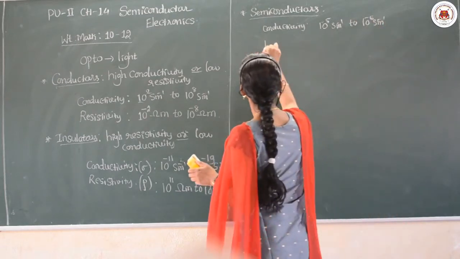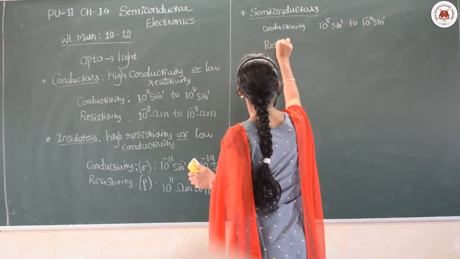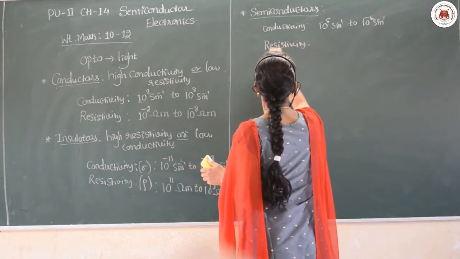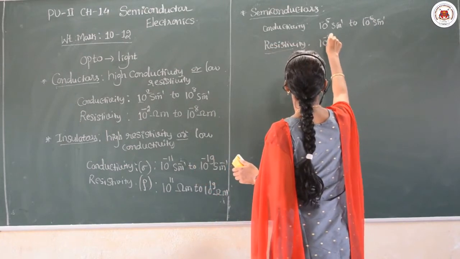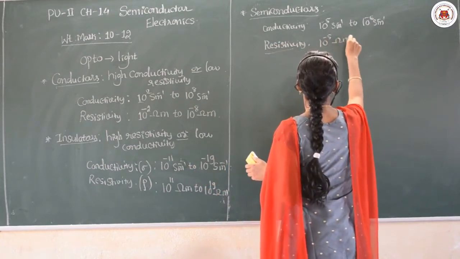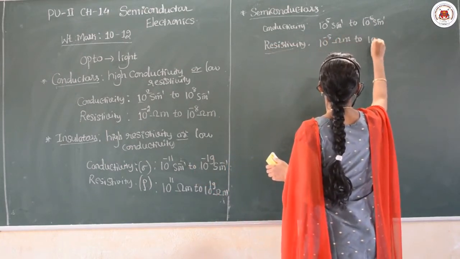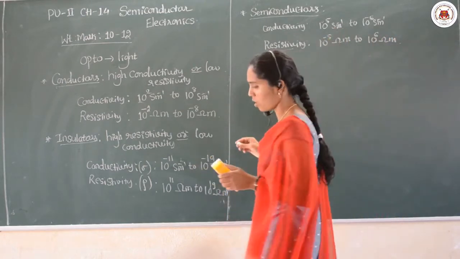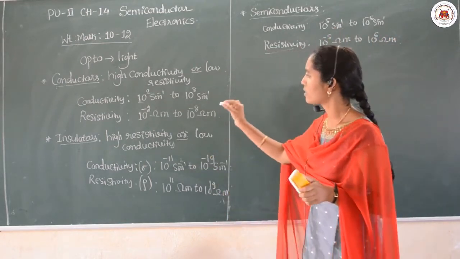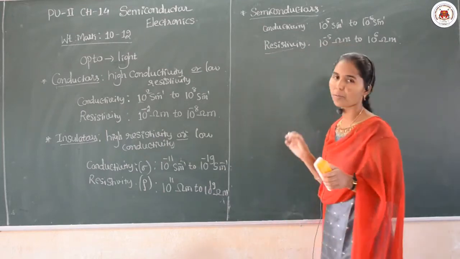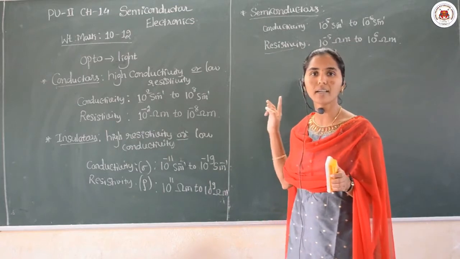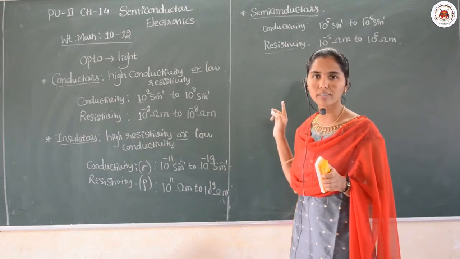And resistivity is of the order of 10 raised to minus 5 ohm meter to 10 raised to plus 6 ohm meter. So this is the order for conductors, insulators and semiconductors. This is a classification based on resistivity and conductivity. I hope the points are clear.